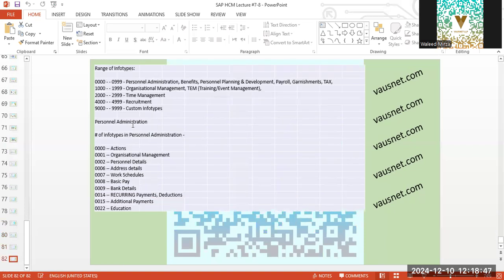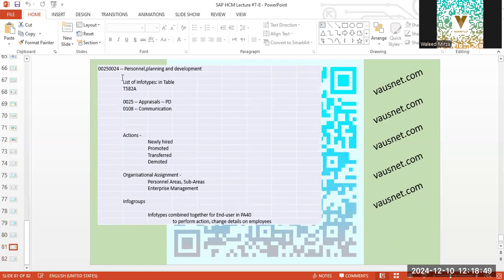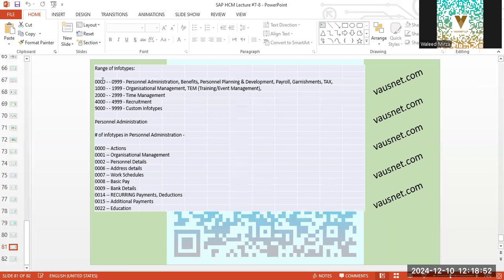Now, we have a list of info types over here. There are various info types, 0 to 999: personal administration, benefits, personal planning, development, payroll, garnishment, tax. So there are many. From 1000 to 1999, we have organizational management. The first slab is for personal administration, where all info types are related to the employee. The second slab is for organizational management, training, and event management. The third slab is for time management, and these are the numbering ranges attached to the info types, 2000 to 2999.